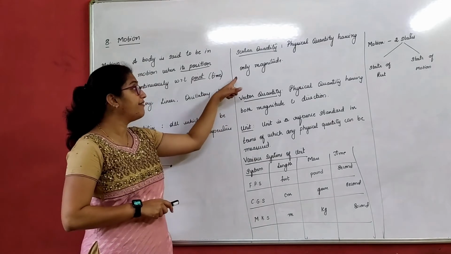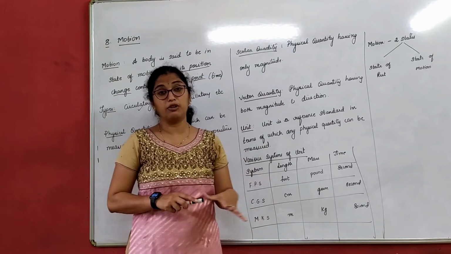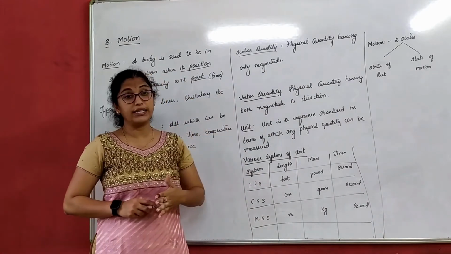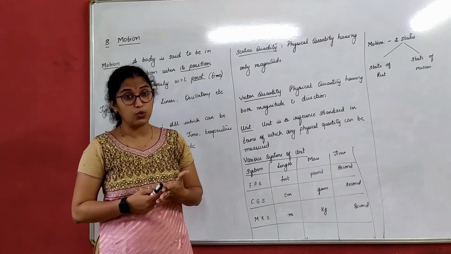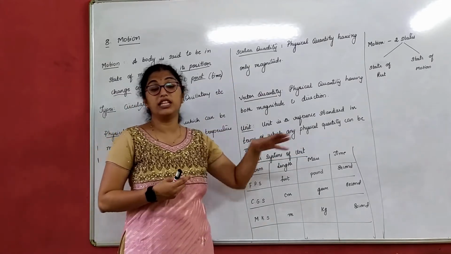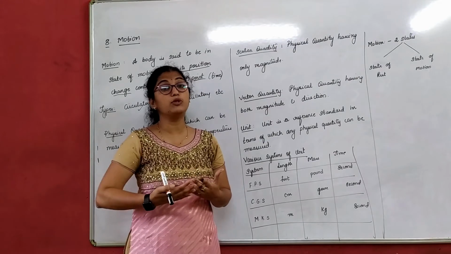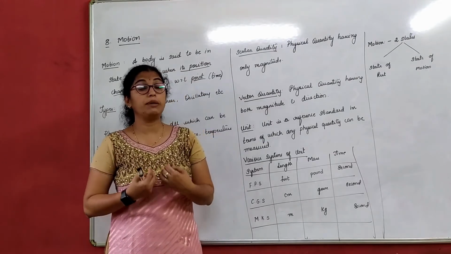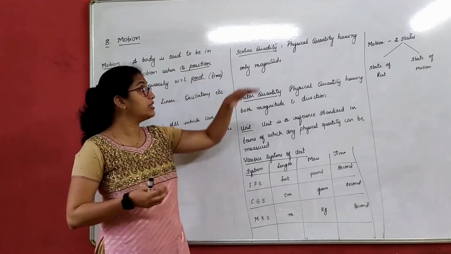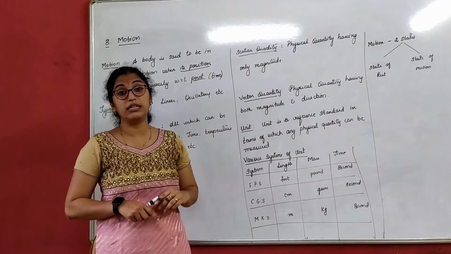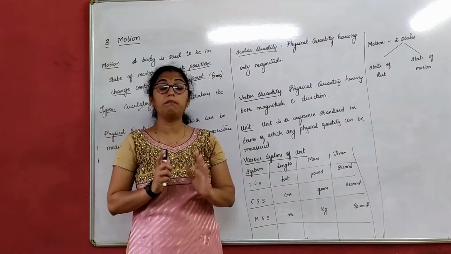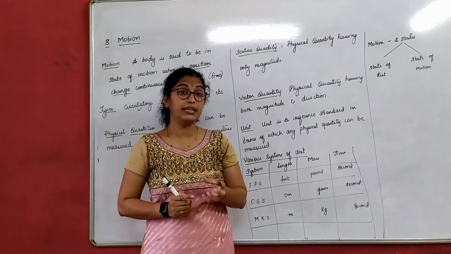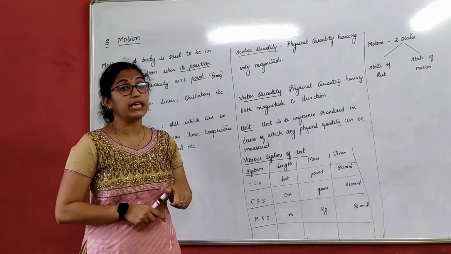Physical quantity having only magnitude are known as scalar quantity. Now example length, when we talk about it, it comes under scalar quantity. As we go on with the chapter in depth, and see what concepts we are studying, you will be able to understand which falls under scalar and which falls under vector. So the physical quantity which has only magnitude, magnitude is number, will come under scalar quantity.